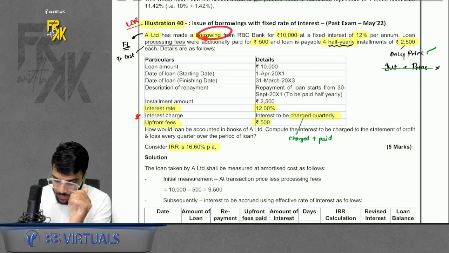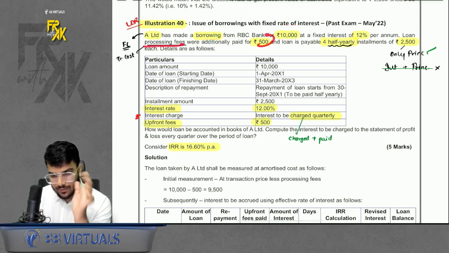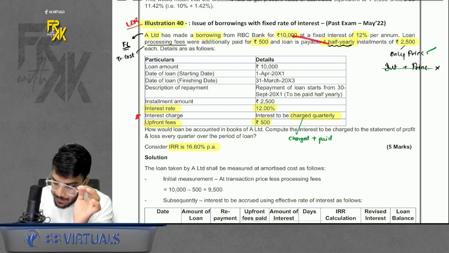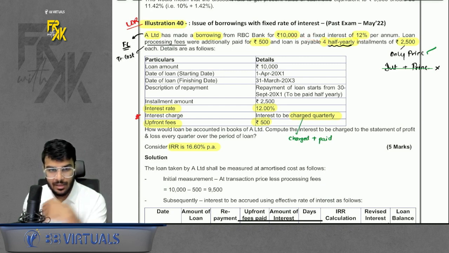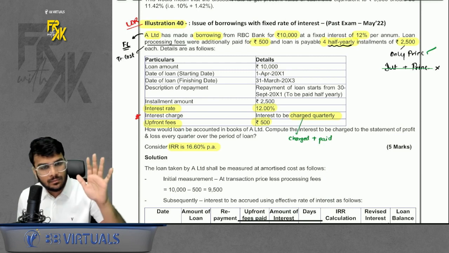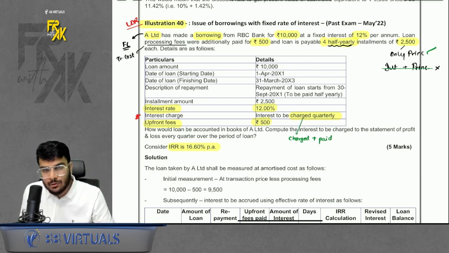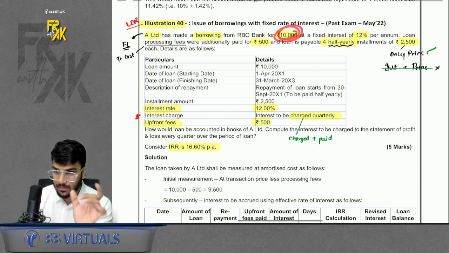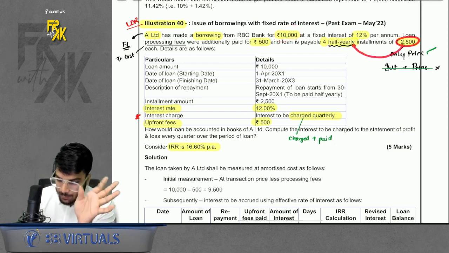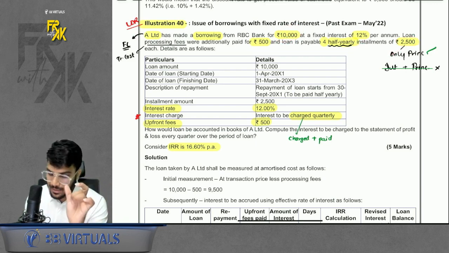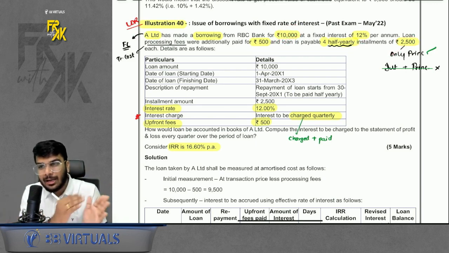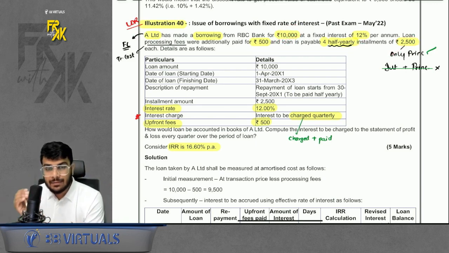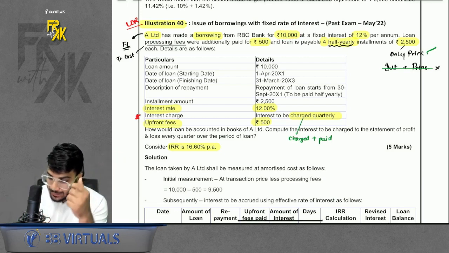First, we took a loan of 10,000. Transaction cost was again 500, but the repayment is not happening in a very simple manner. So in the previous examples or questions, what we used to do, we used to repay the coupon in the initial years, and in the last year we used to pay the whole principal. Here what they are saying is, whatever loan you took of 10,000, the principal will get repaid in 4 equal installments. That means this 10,000 is not going to get repaid in one shot at the end. This will get repaid over the tenure, and that also half yearly installments.